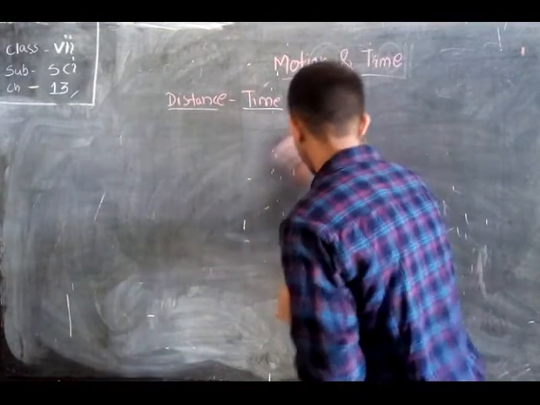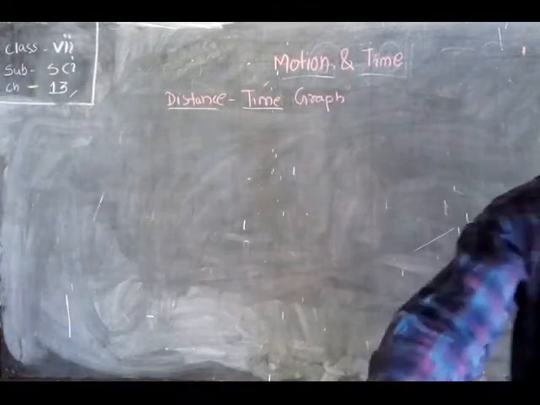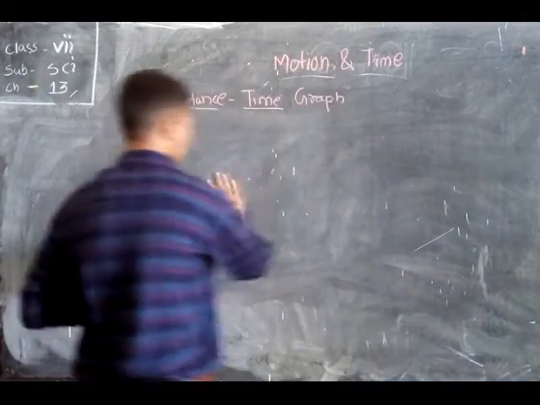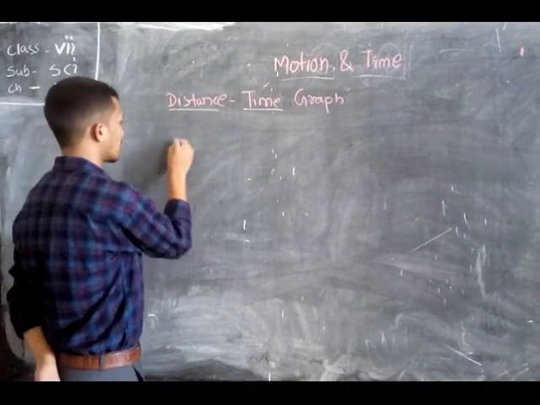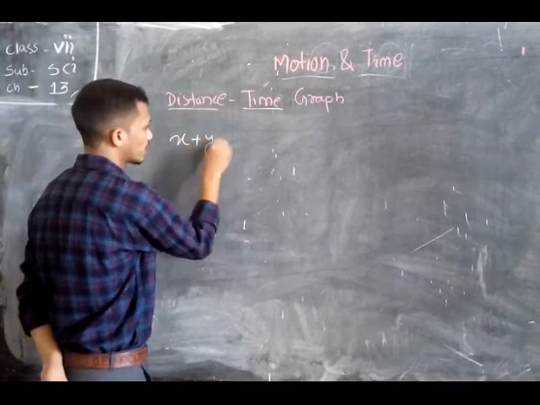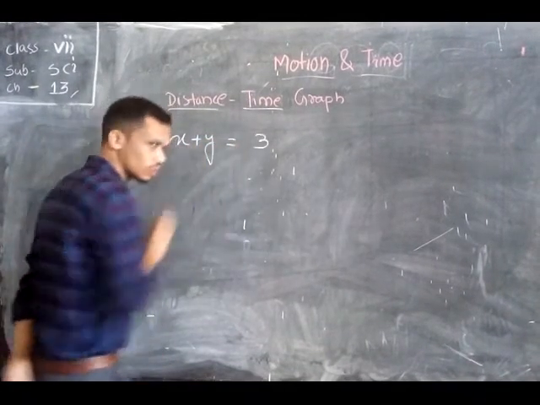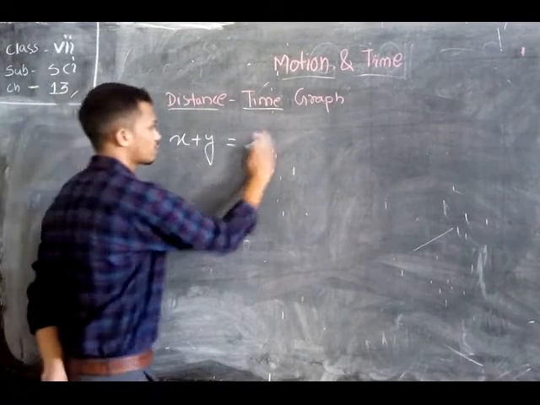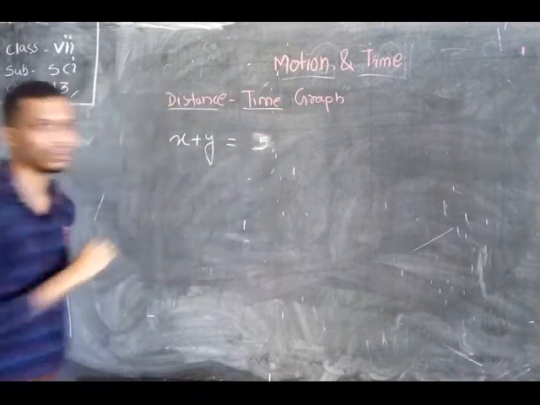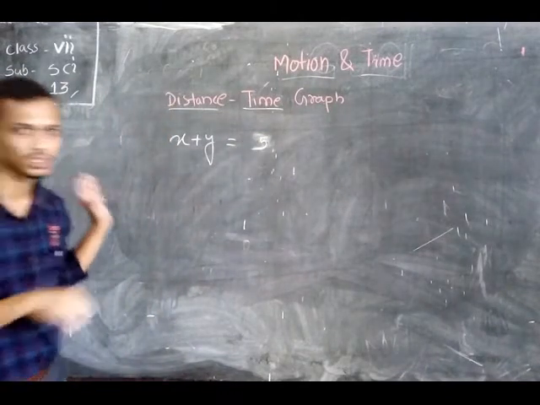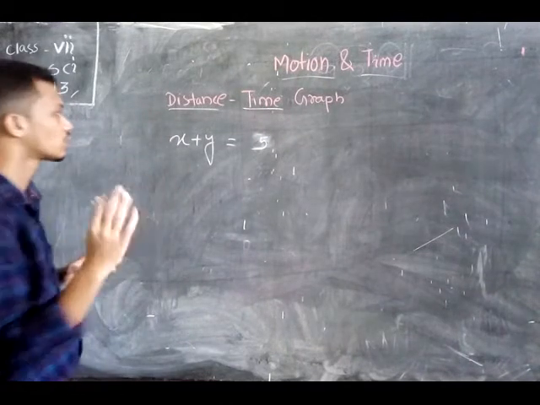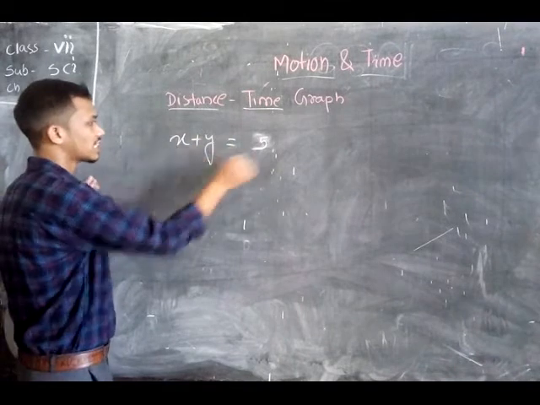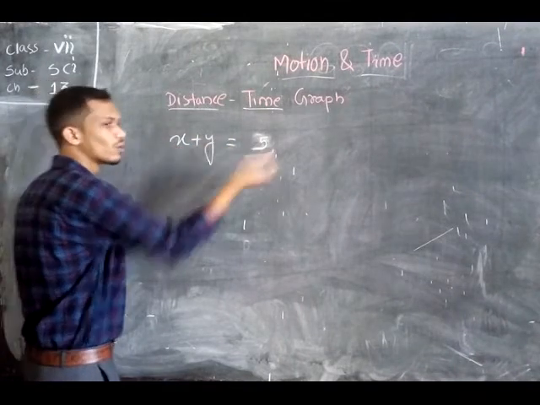So let's discuss this type of presentation. First, let me give some discussion about the graph. Suppose I have taken an example that x plus y is equal to 5. Okay, students. This you have already learned in the linear equation of mathematics; I have discussed it again here. May I clear any doubt there? Suppose there is the equation x plus y equal to 5.